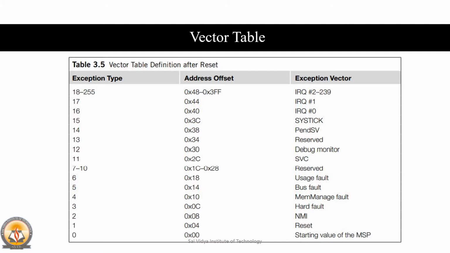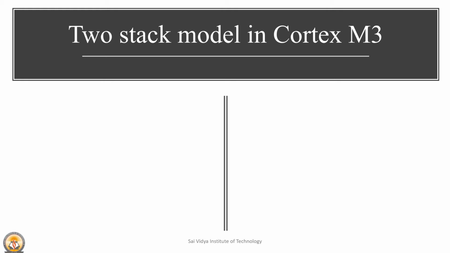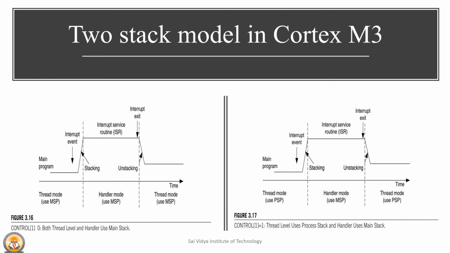The address 0x0 is used to store the starting value of the MSP, or the main stack pointer register. The next topic is the two-stack model in Cortex-M3. The Cortex-M3 processor has two stack pointers, namely the main stack pointer and the process stack pointer. The stack pointer register to be used is controlled by control register bit 1. When control register bit 1 is set to 0, the main stack pointer is used for both the thread mode and the handler mode.